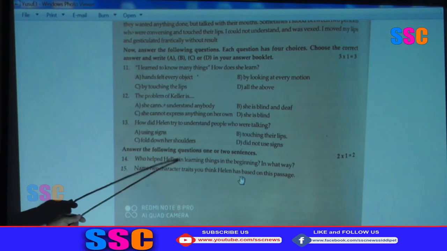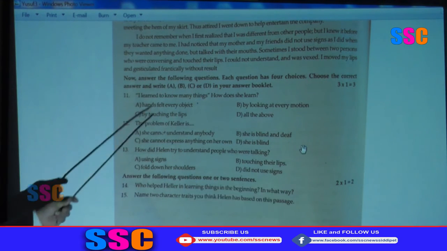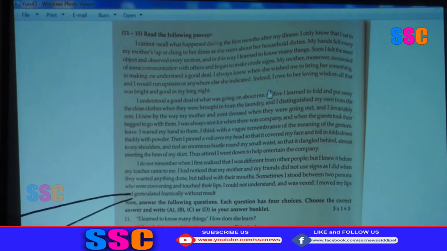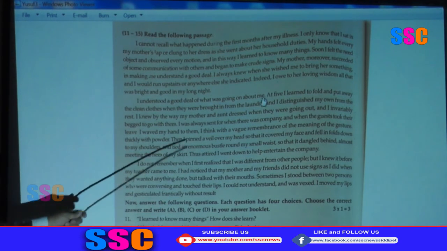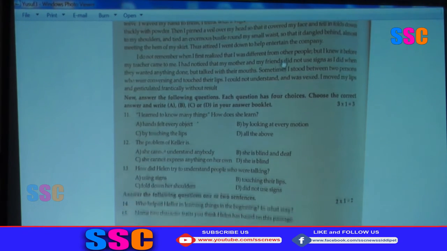Who helped Heller? A knowledge type question. Name 2 characters, knowledge type question. Because these are unseen passages, independent text passages, the questions may be very easy. Mostly knowledge type questions are asked. So go through the passage thoroughly, you will definitely get your answers. Okay, this is the reading comprehension.